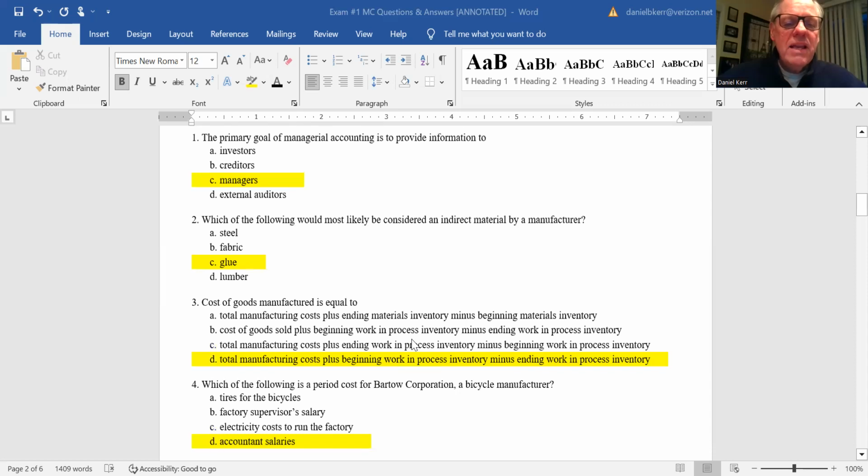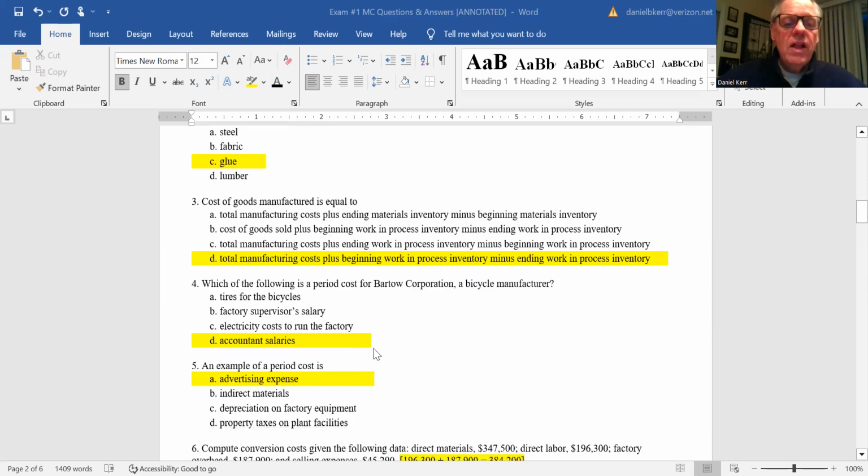Number 3, cost of goods manufactured. Cost of goods manufactured is normally beginning work in process plus total manufacturing costs incurred during the period minus the ending work in process inventory. The order is a little bit different there, but the correct answer is D. And you would have seen that on the first question in the take-home part of the exam.